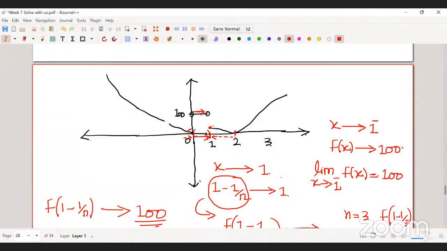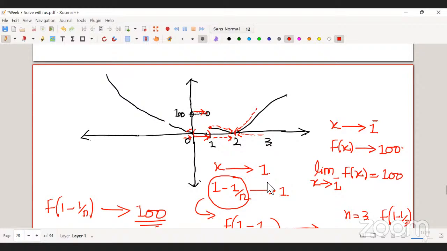When x tends to 2 from the left-hand side, the value of the function is going towards 0. Again, when you are coming from the right-hand side, the value of the function is going towards 0. That means the left-hand limit and right-hand limit are the same, so the function has a limit at 2. Next statement: the limit exists at x equal to 0.